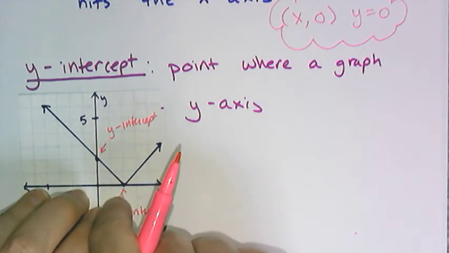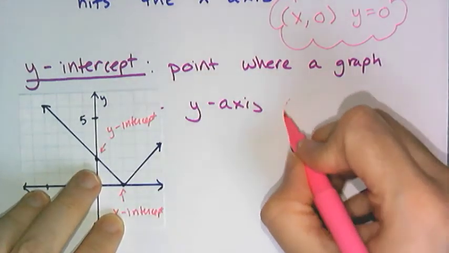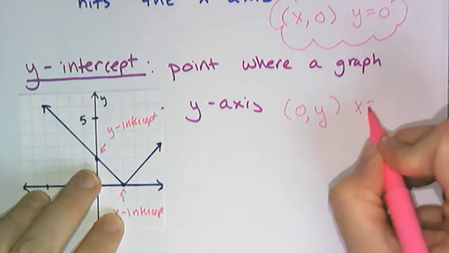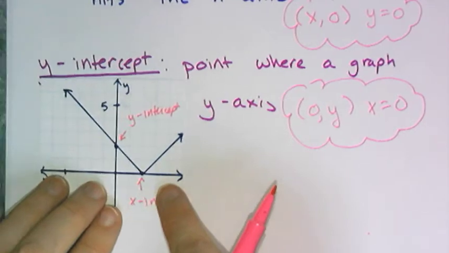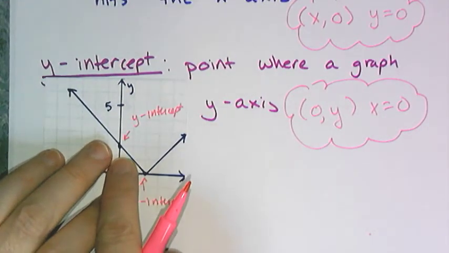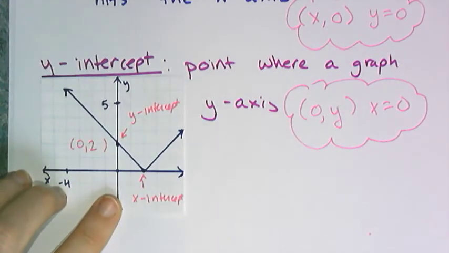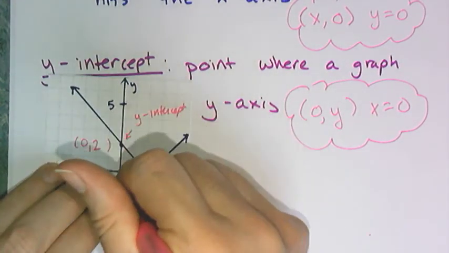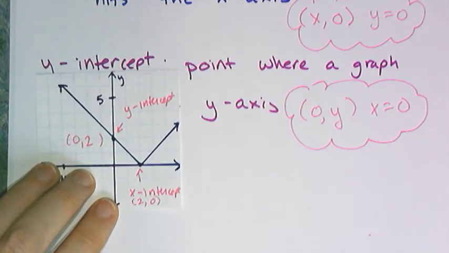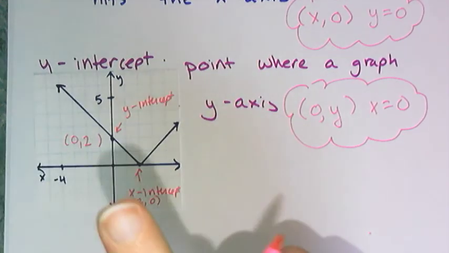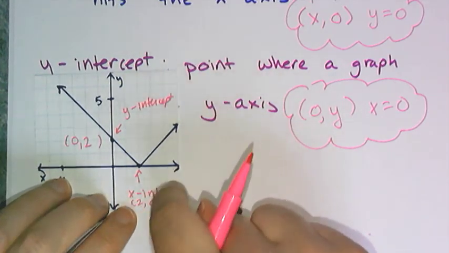Because you don't have to move up or down, you just kind of go across, right? And so then at the y-intercept, you have 0 comma y, because x is going to equal 0. You don't want to go left or right on your y-intercept, you just want to go up or down. And so if I look at the coordinates of this graph's y-intercept, it hits when x is 0 and y is 2. And at this x-intercept here, it hits when x is 2 and y is 0. And these 2 points, the x-intercept and the y-intercept, become very, very important later on. So I need to make sure that you know how to find an x and a y-intercept.